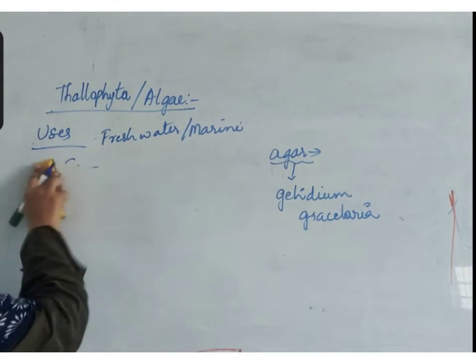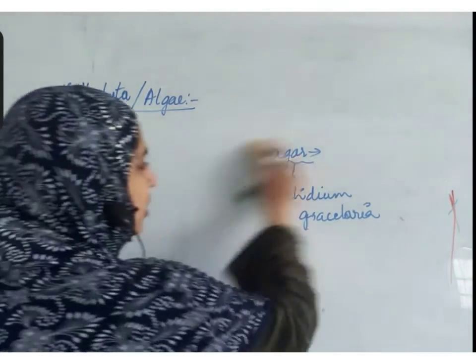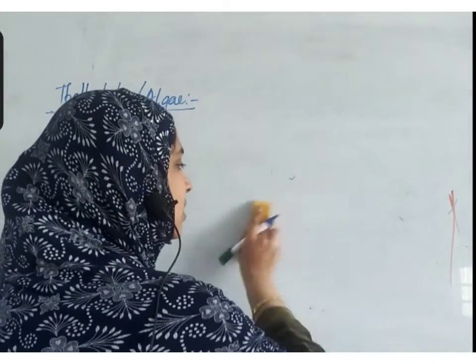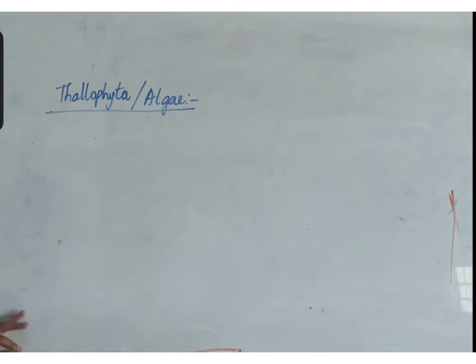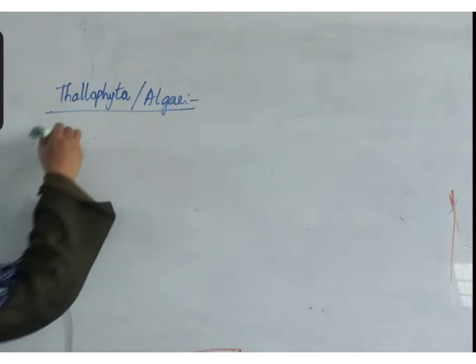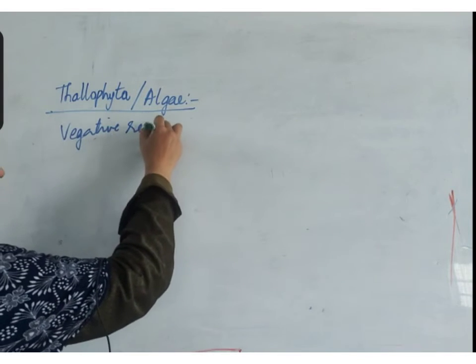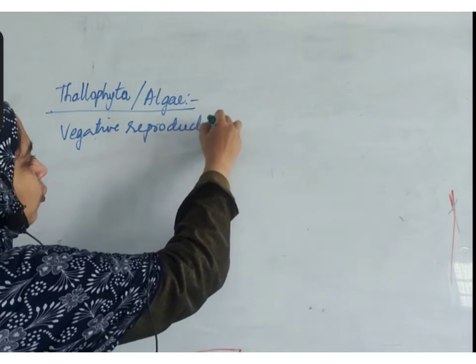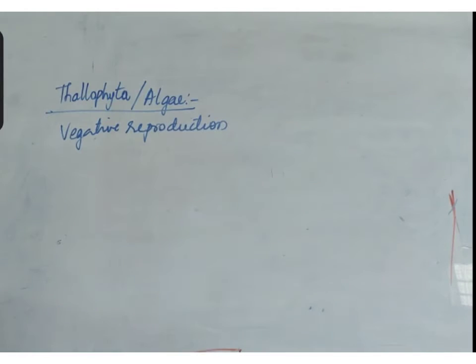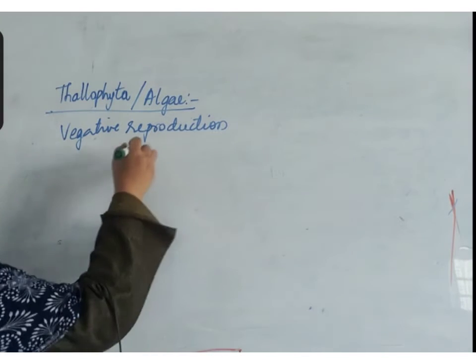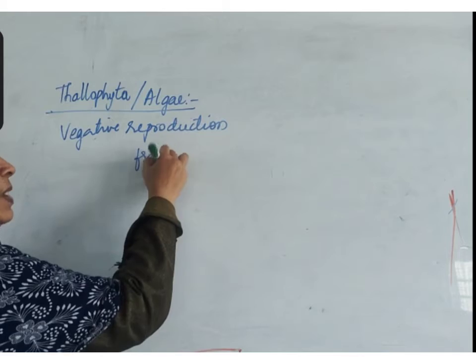Reproduction in algae. Reproduction occurs by vegetative, asexual, and sexual ways. What are the vegetative ways of reproduction in algae? Vegetative reproduction occurs by parts other than spores. If any part is participating in reproduction, that is vegetative reproduction. It occurs by fragmentation.